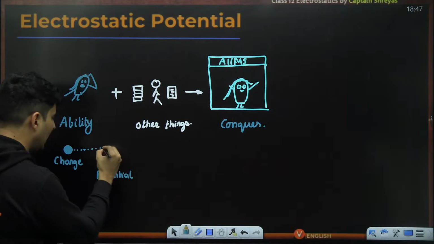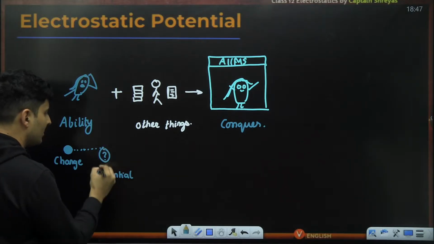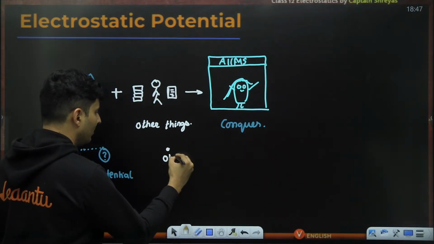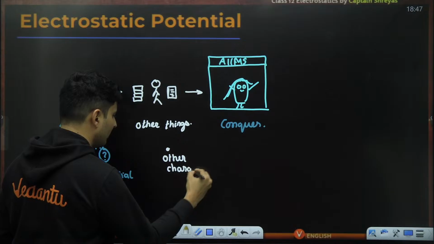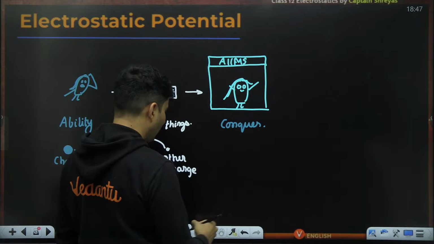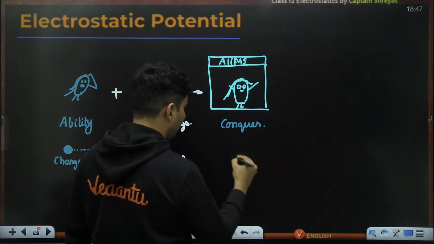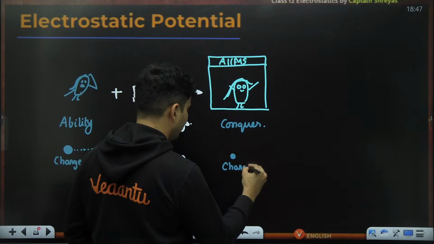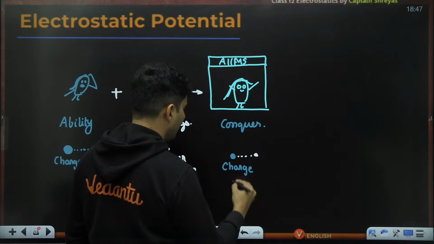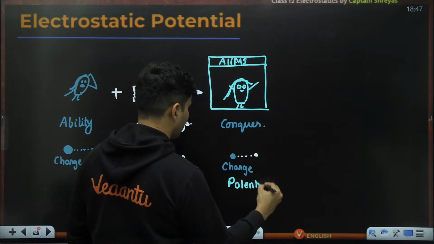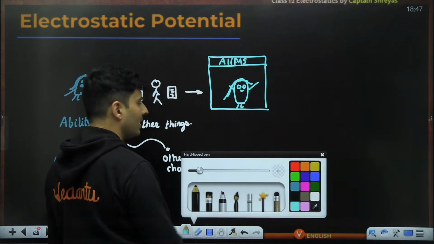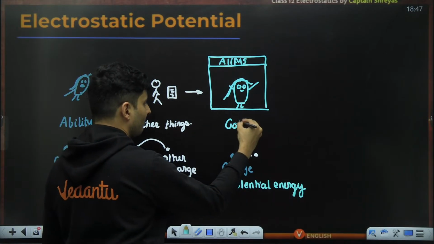Is there potential at this particular point? The answer is yes. If you bring some other charge and place it over here, then obviously it will conquer it. This original charge is there, and that other charge is also here, so now together they have potential energy. Just like Champa conquered it and got it.